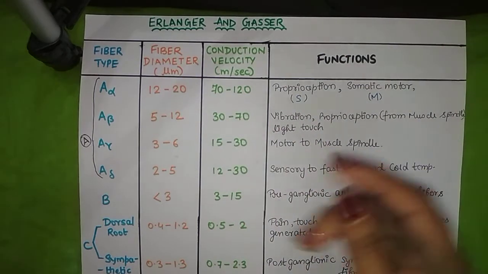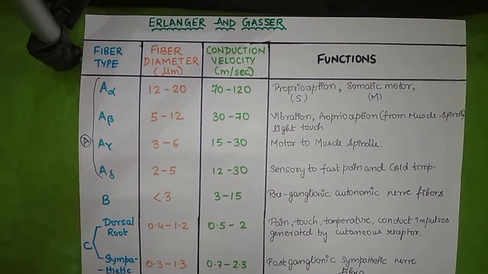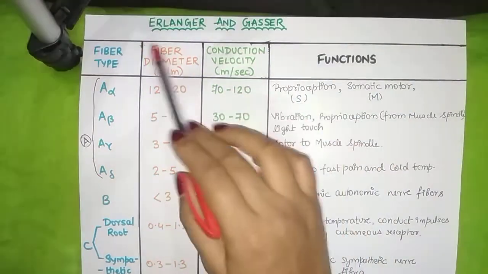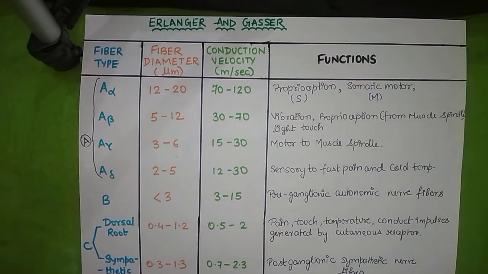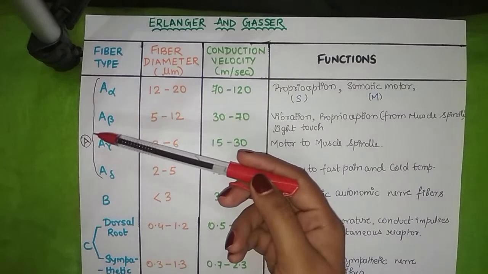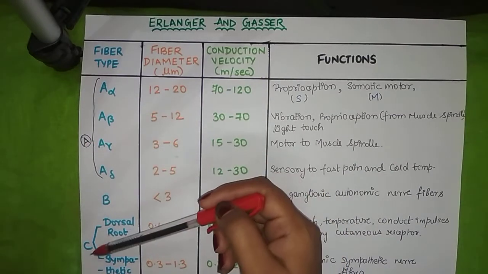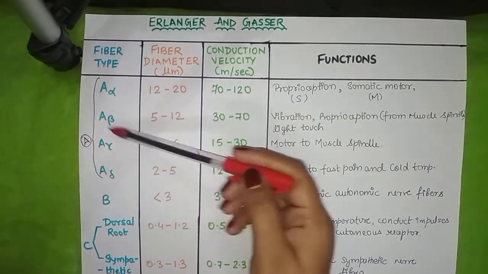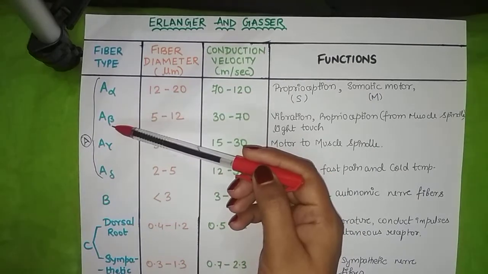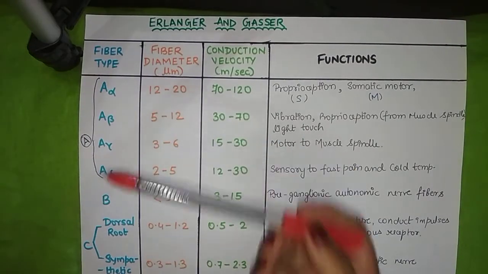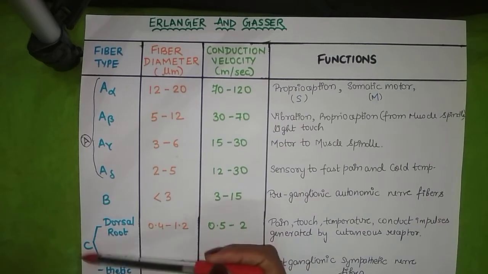These scientists classified the nerve fiber on the basis of myelination, which is the covering around the axon, and conduction velocity, and they considered all types of nerve fiber, that is sensory, motor and autonomic. So they divided the nerve fiber into three types: A, B and C type. A type has four subtypes: A alpha, A beta, A gamma and A delta. Then we have B, then we have C.